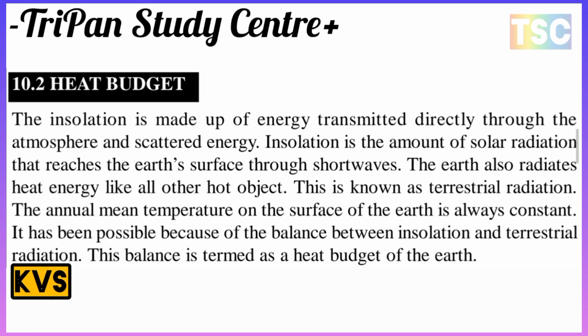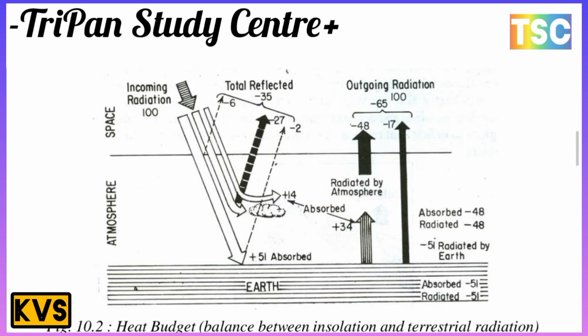The annual mean temperature on the surface of the earth is almost constant. It has been possible because of the balance between insolation and terrestrial radiation. And this balance is termed as the heat budget of the earth. Here is the diagram. The heat budget is a balance between insolation and terrestrial radiation.